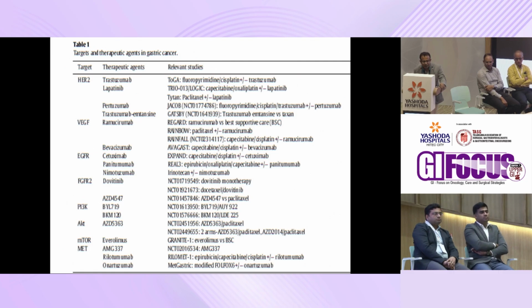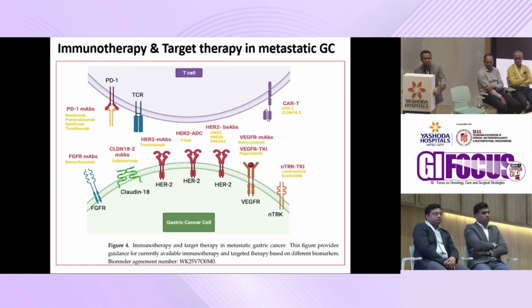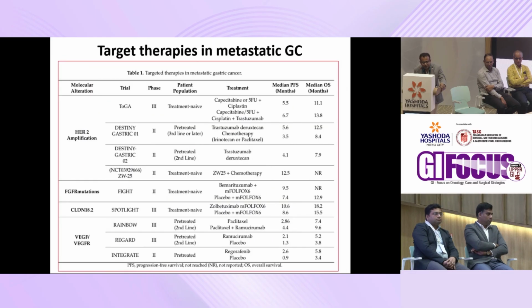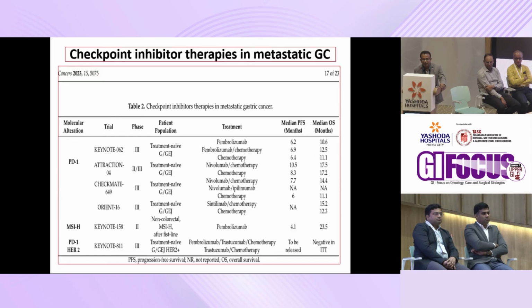The different targets are HER2, VEGF, EGFR, FGFR2, PI3K, AKT, mTOR and MET, with different therapeutic agents. Immunotherapy and targeted therapy in metastatic gastric cancer can also be given by monoclonal antibodies with different targeting agents. Also, targeted therapies in metastatic gastric cancer with the different studies mentioned here, and checkpoint inhibitor therapies in metastatic gastric cancer with the different trials.